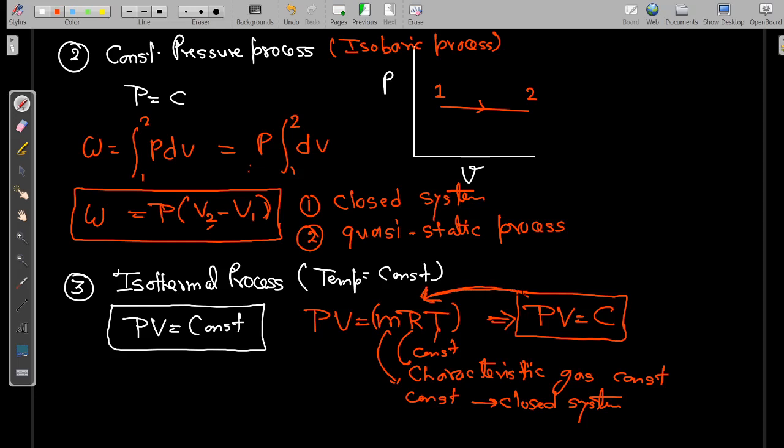So PV is equal to constant is valid for an ideal gas only, in a closed system.